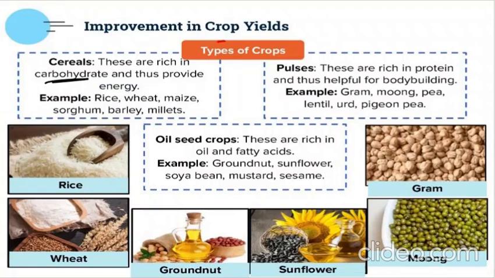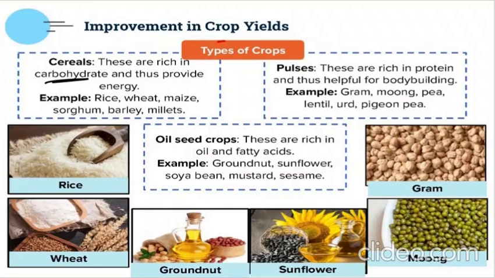Next one are oil seed crops. Oil seed crops means such crops which can produce oil. If you go in the market, you will see there is a variety of oils also. You have sunflower oil, cooking oil, groundnut oil, mustard oil, soybean oil, so many oils are there, right? So these oil seed crops are rich in oil and fatty acids, correct? They have oil and fatty acids in them, so hence we can extract oil from them, isn't it?